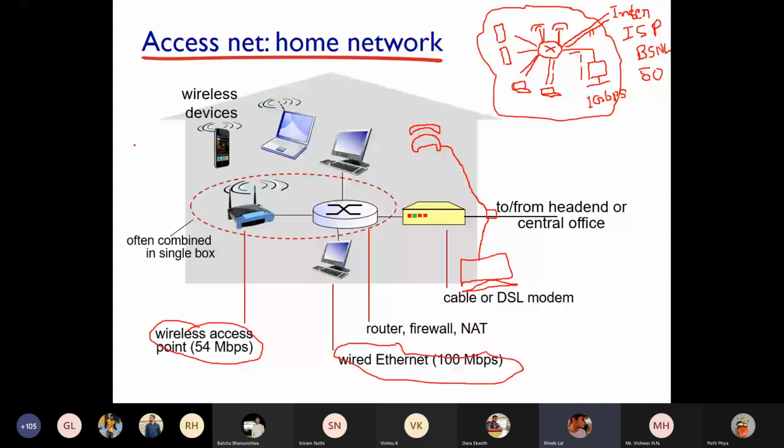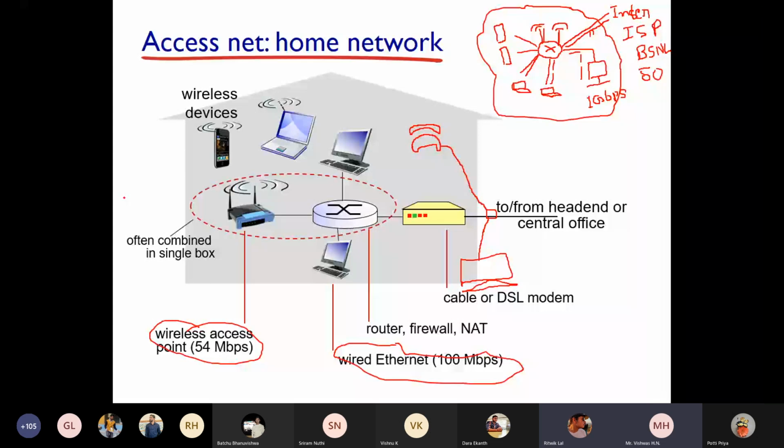Sir, just one small doubt, sir. When we are talking about the Ethernet connection between that router and that PC, is it a specific cable, is it copper, or like how we studied in the last module, hybrid fiber coaxial? Generally it will be copper cables, RJ45 cables. It's a very old standard which we are following, and that provides you very high speed. So there is no need for going to any other type of cables. I told you, in our campus, from the desktops to the switch, there are RJ45 copper cables which provide you 1 Gbps connectivity. So that is more than enough.